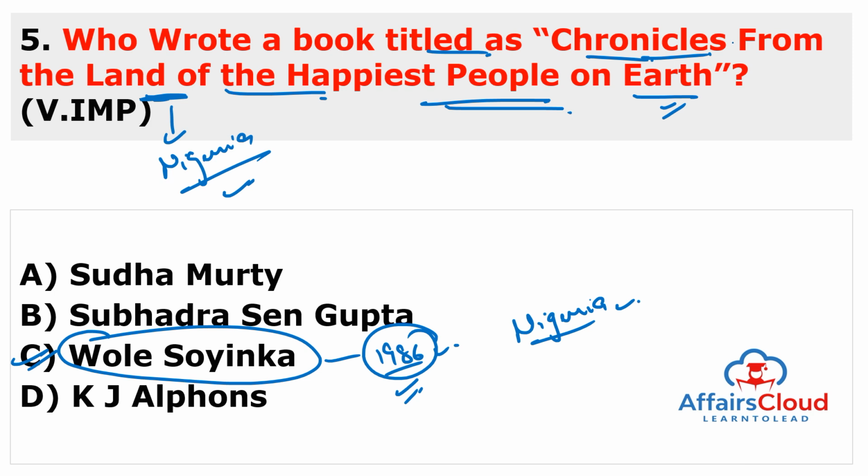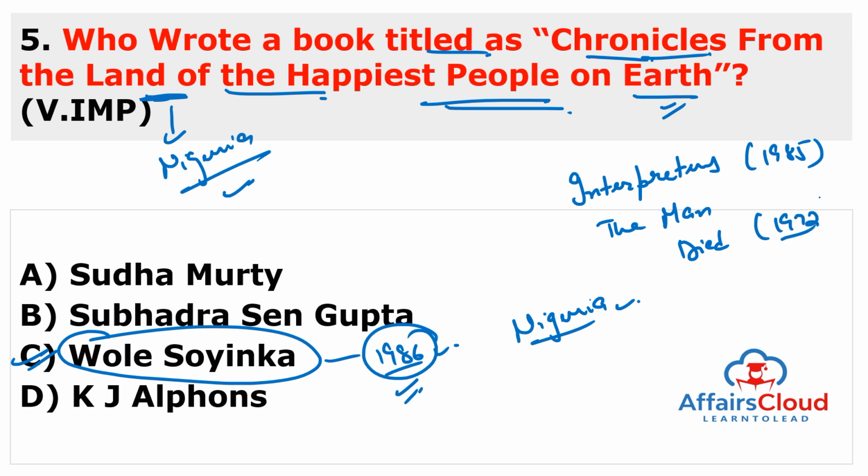And he was a very famous author, and he wrote so many novels. One very famous one is The Interpreters, released in 1965. Next novel is The Man Died, released in 1972, and there are so many, like 50 novels he wrote. But you have to remember this Chronicles from the Land of the Happiest People on Earth. This was written by Wole Soyinka. Wole Soyinka belongs to Nigeria, and this book also tells us about the contemporary version of Nigeria.